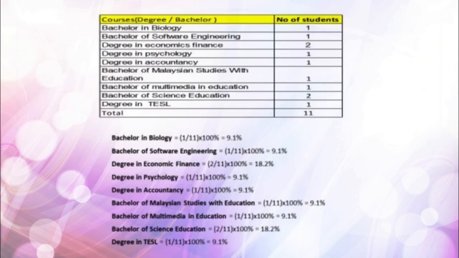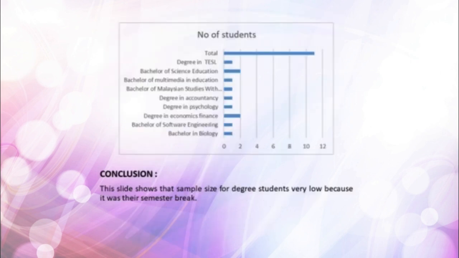The next slide shows the same content, which is the courses of degree or bachelor at UPSI. There are a total of 9 courses and 11 students with percentages. The conclusion for this is that the sample size for degree students is very low because it was their semester break.